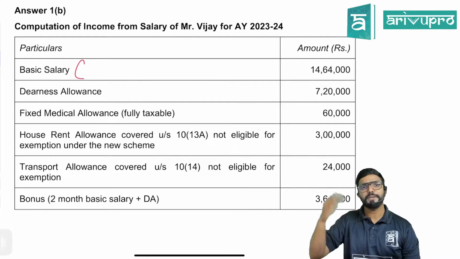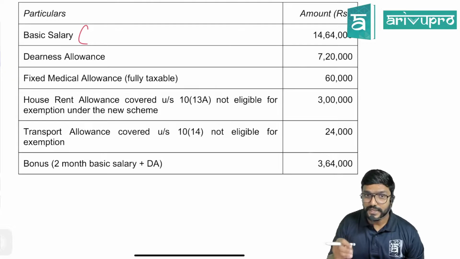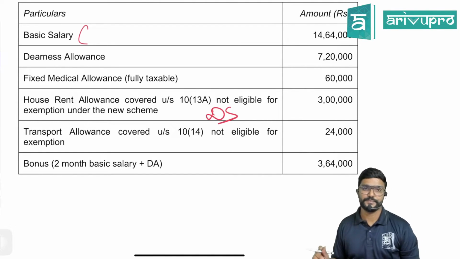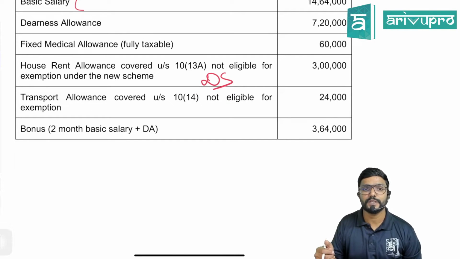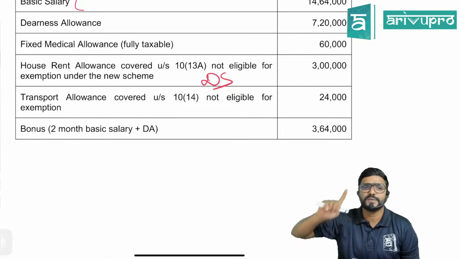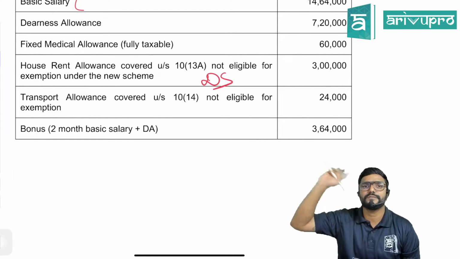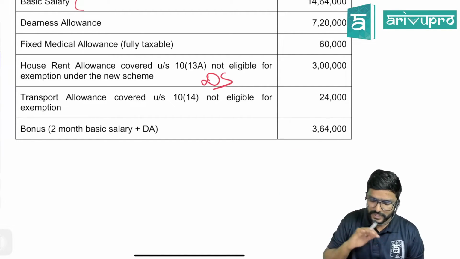Salary income, basic salary, everywhere it's better you show per month is given, into 12. Please show and write the amounts. Dearness allowance, fixed medical allowance is always fully taxable. HRA under section 10(13A), can he claim the exemption? No. When he is under the default scheme, he cannot claim it. Then transport allowance covered under section 10(14), not eligible for exemption. Why, sir? Because this person is not a handicapped person. Transport allowance is allowed as an exemption only for a person who is physically challenged or handicapped. So that exemption is not available.